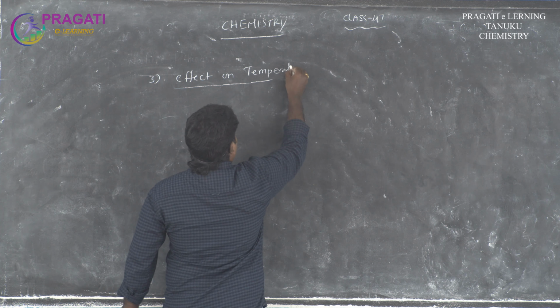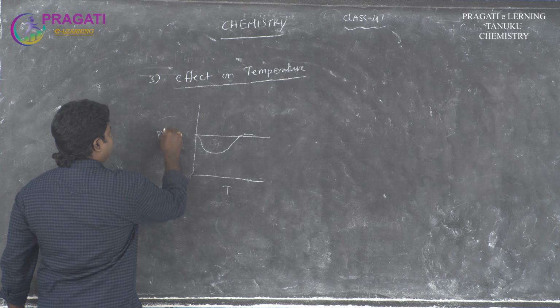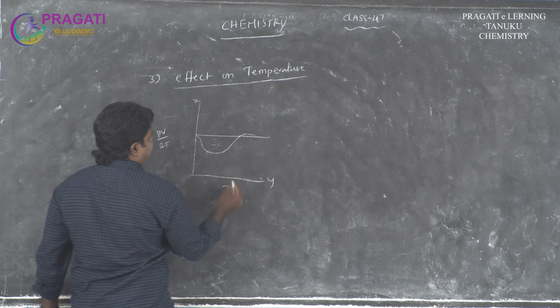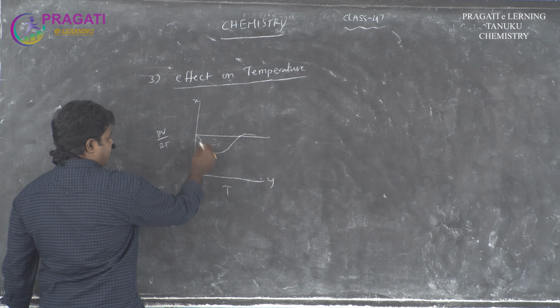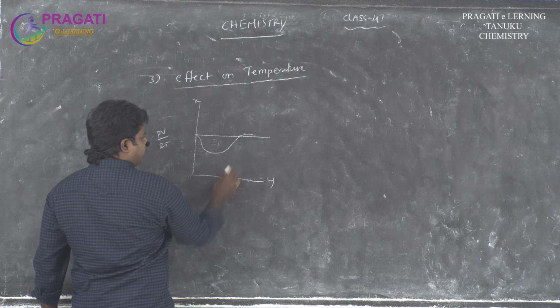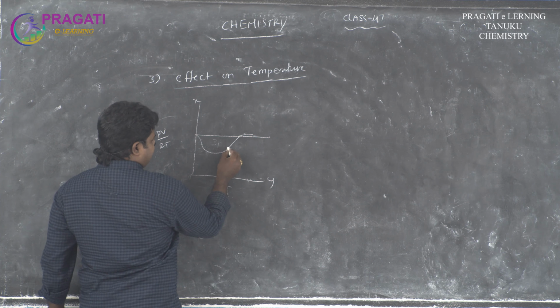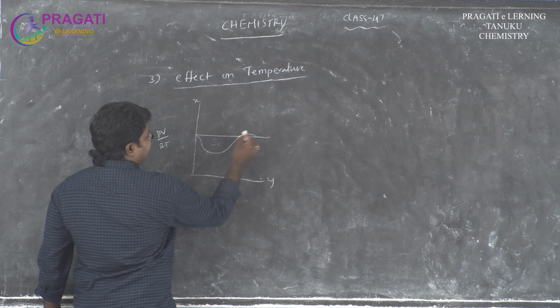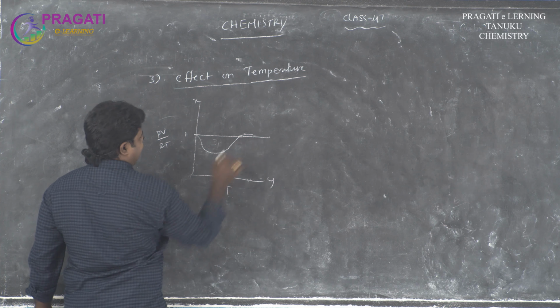As the temperature increases, we plot PV by RT on the y-axis and temperature on the x-axis. First of all, the temperature is very low, and then as the temperature increases, this gas behaves with ideal nature. This line is the ideal gas line.